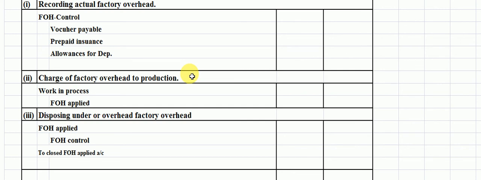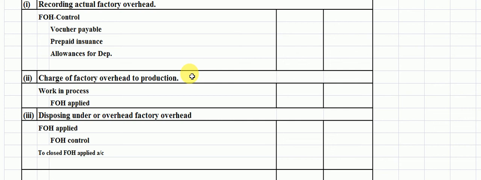The voucher payable includes the direct payments which belong to the factory expenses, like factory rent, utility bills, etc. Prepaid insurance means insurance which is paid in advance and written off at the end of the financial period